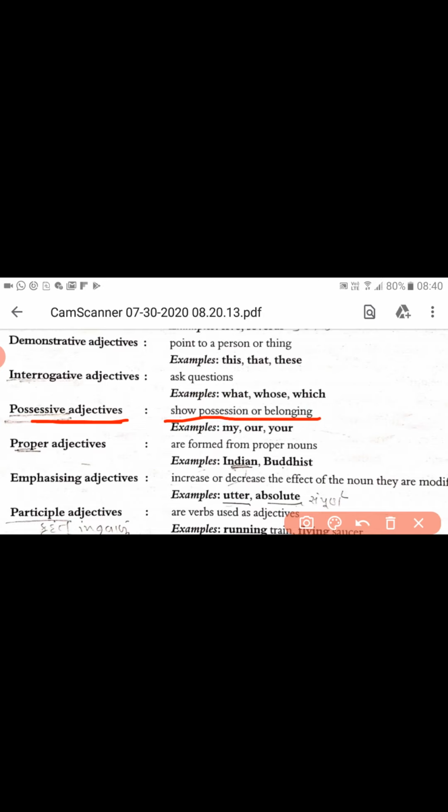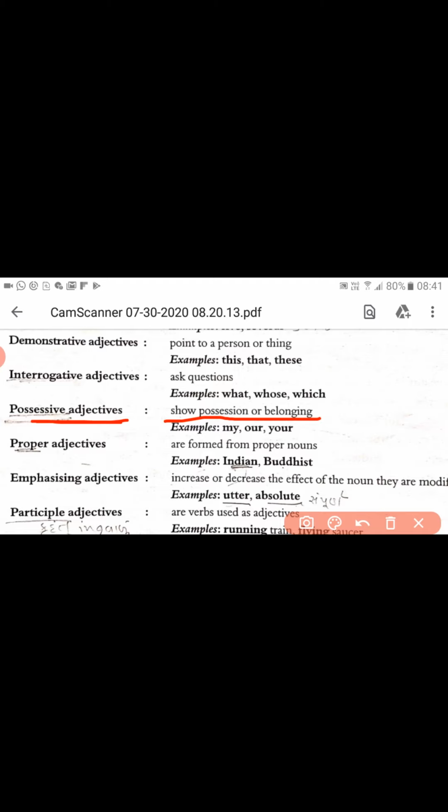If we want to know who is the owner, who owns this thing, or when we use a word showing it's mine or my, in every case, first person, second person, third person, using words like my, mine, your, yours, all these words show whose possession it is.